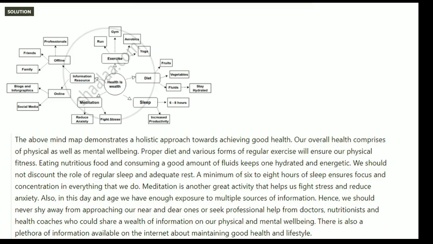I'll seek professional help, friends and family members who are healthy, who are following these diet things, and who are exercising regularly, and they know more about these things. Okay, so I'll ask them about health related doubts or issues which I am facing. So this is the mind map I created.